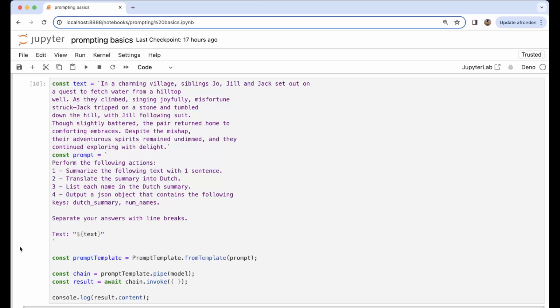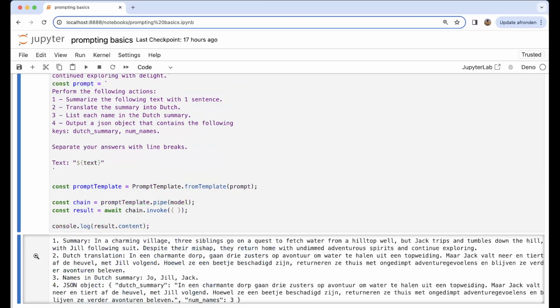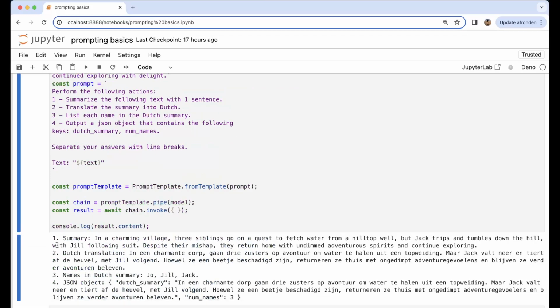Again, I know some programmers also want to be creative, so maybe the large language model wants to do that as well. But if you really want to have clear outcomes, well, then you need to do it like that. So this is a summary that we have.